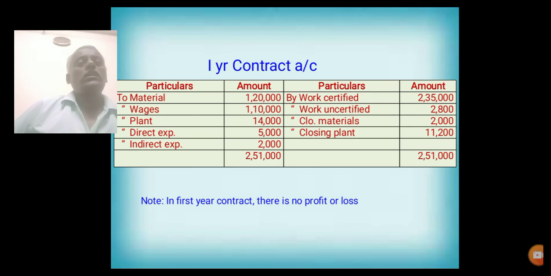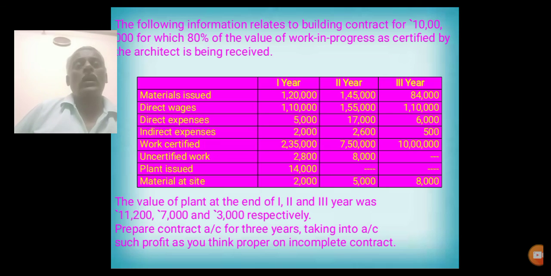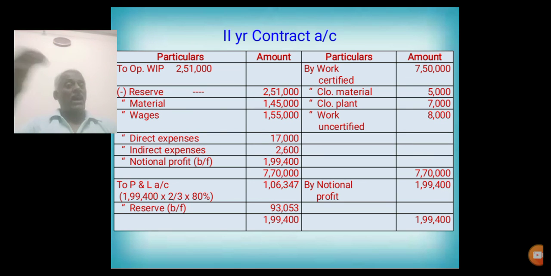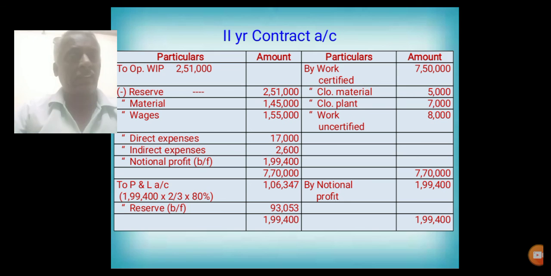That is 2,35,000 plus 2,800 plus 2,000 plus 11,200. That is 2,51,000. This is the value of opening balance for the second year contract.